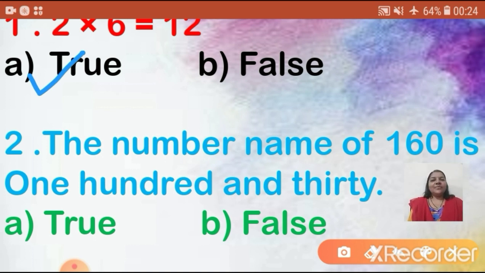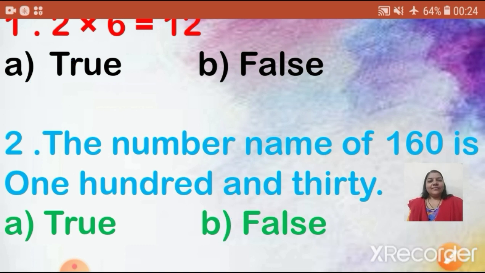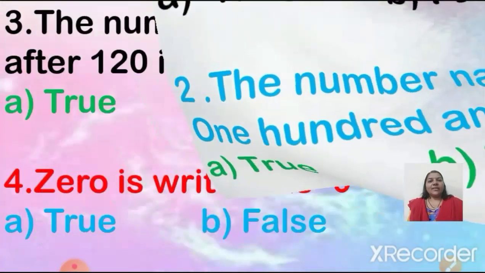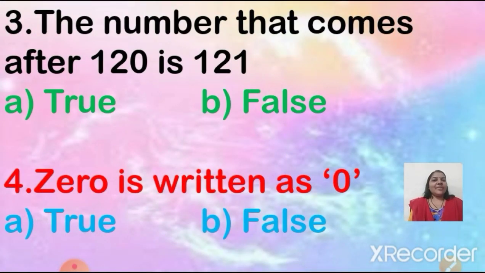Now number 2. The number name of 160 is 130. Is it correct, children? No. So the answer is false. So here we will put a tick mark on false. Now see question number 3.